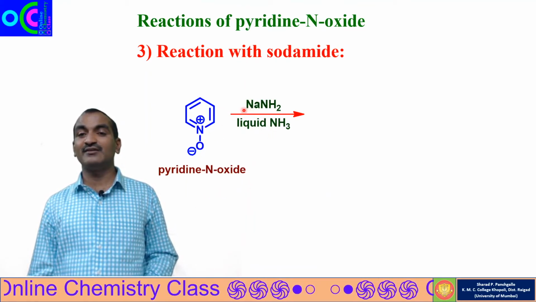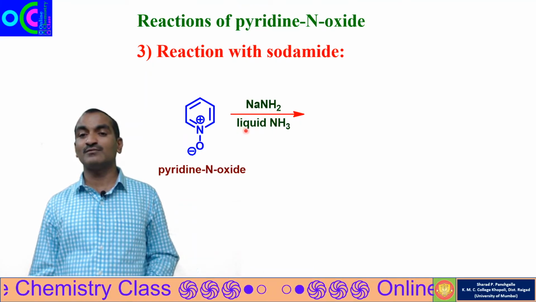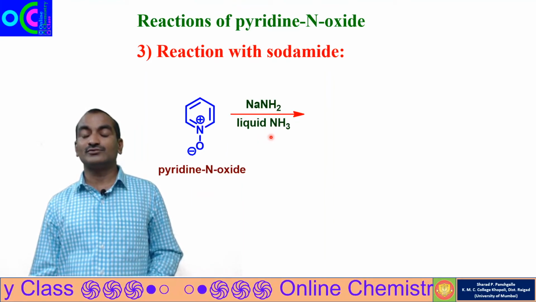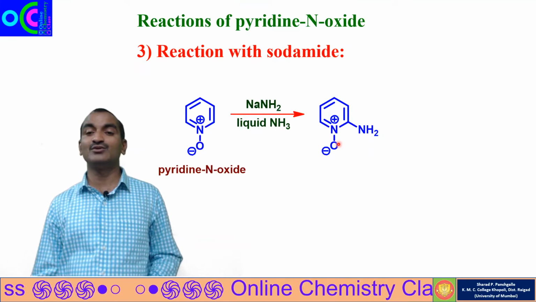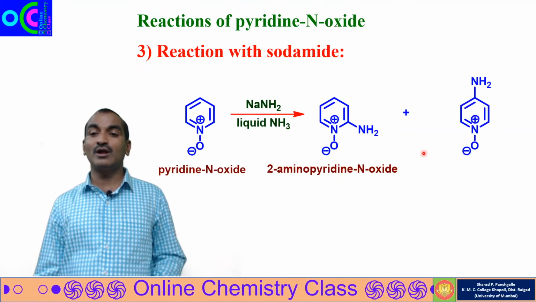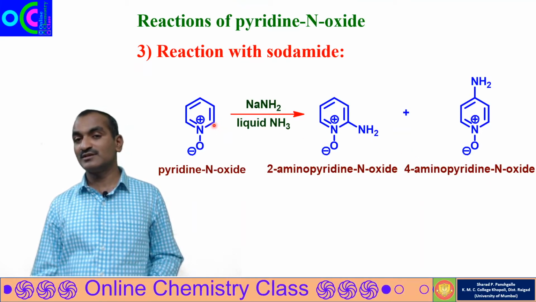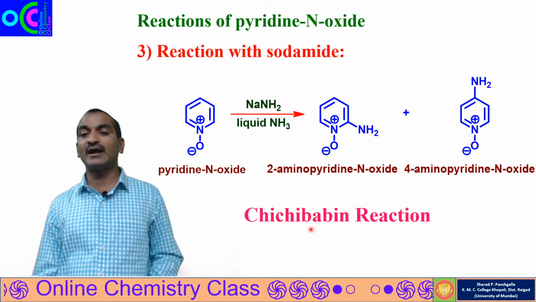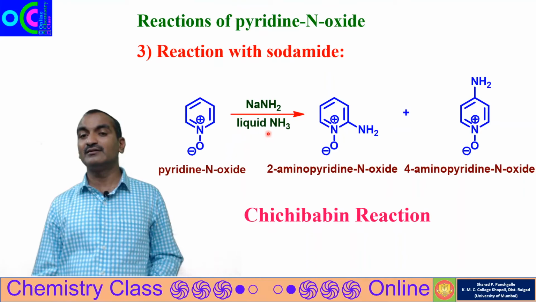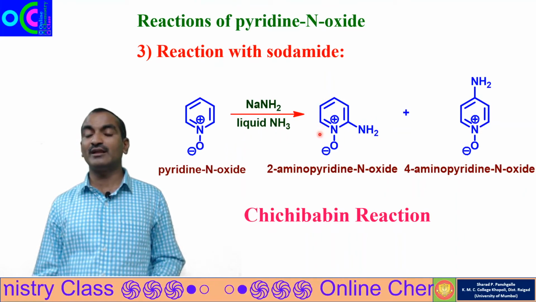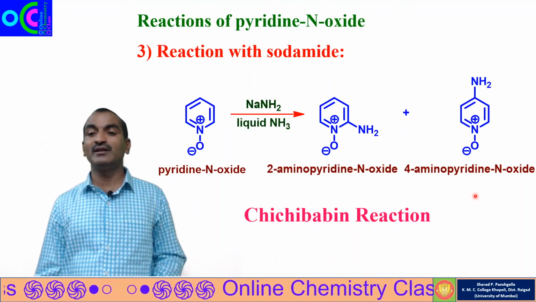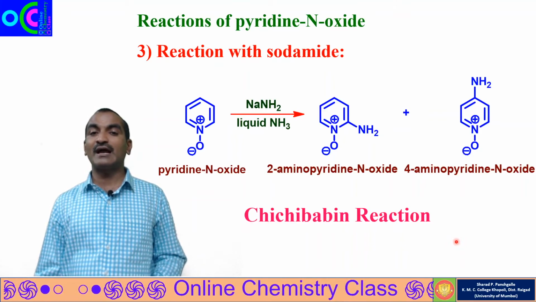So pyridine N oxide when treated with sodamide NaNH2 in presence of liquid ammonia at lower temperature undergoes aromatic nucleophilic substitution reaction and gives a mixture of 2-amino pyridine N oxide and 4-amino pyridine N oxide. This is the amination reaction that is commonly known as the Chichibabin reaction. This reaction is commonly known as the Chichibabin reaction.